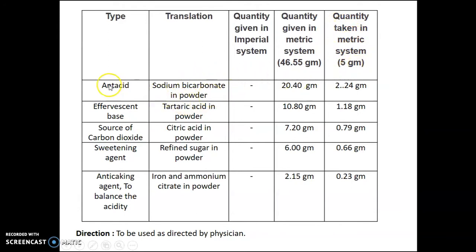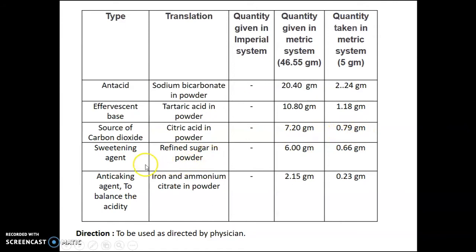Sodium bicarbonate in powder form is used as an antacid. Quantity given in the metric system is 20.40 gram and the taken quantity should be 2.24 gram. This quantity should be calculated with the help of the factor. Tartaric acid in powder is used as an effervescent base. Quantity given is 10.80 gram, taken quantity should be 1.18 gram. Citric acid in powder form is used as the source of carbon dioxide. Quantity given is 7.20 gram, taken quantity should be 0.79 gram.